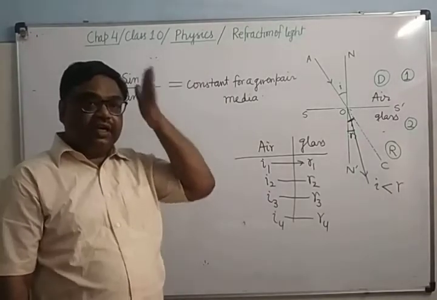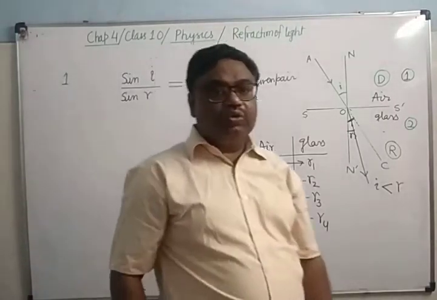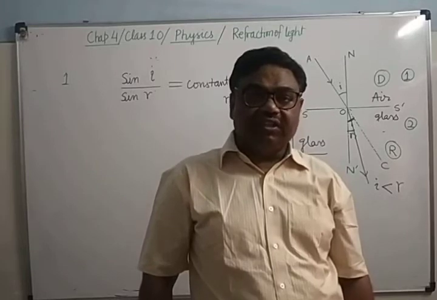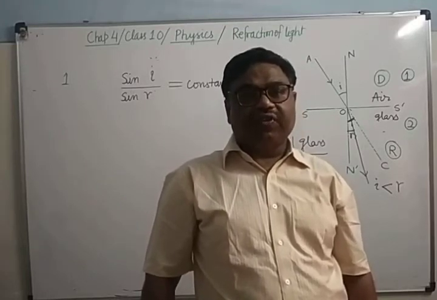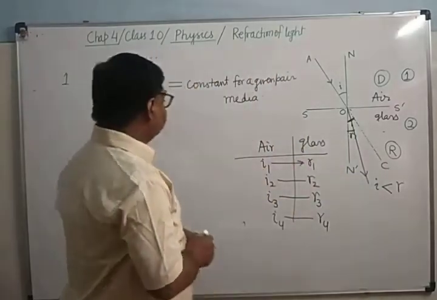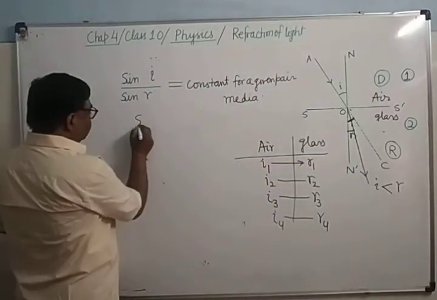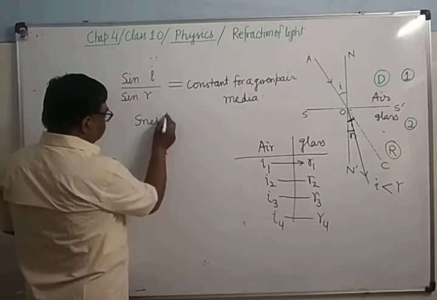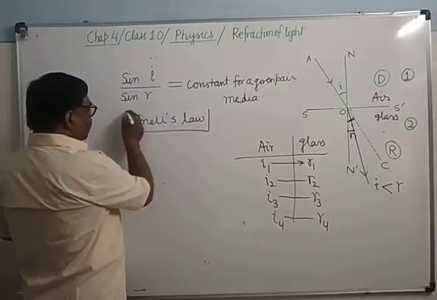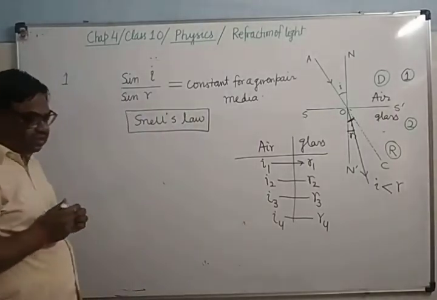So what is the second law? For all values of angle of incidence, the ratio of the sine of angle of incidence to the sine of angle of refraction is constant for a given pair of media. This is known as Snell's law. This law, which is the second law, is known as Snell's law.